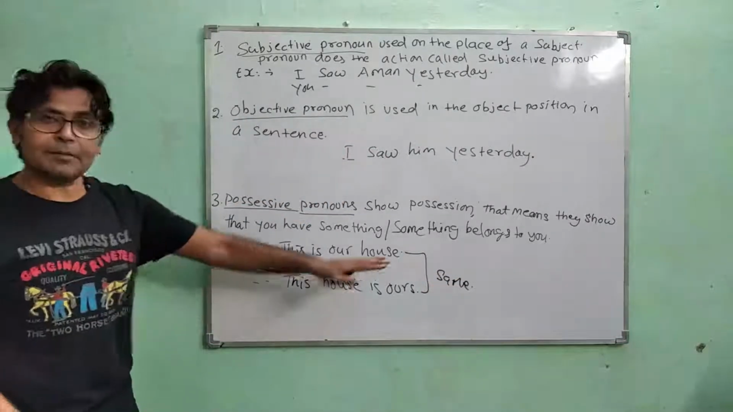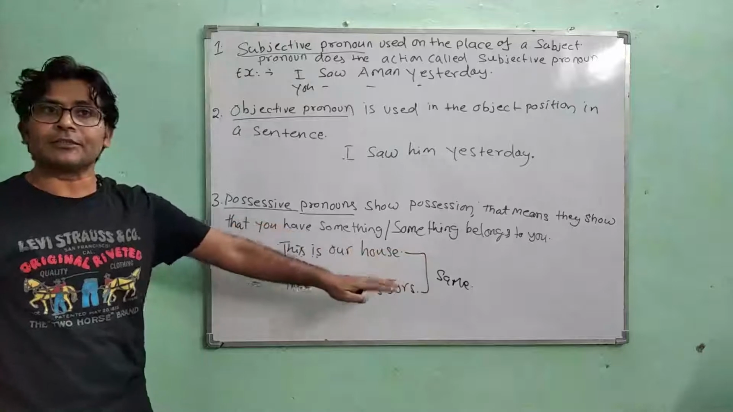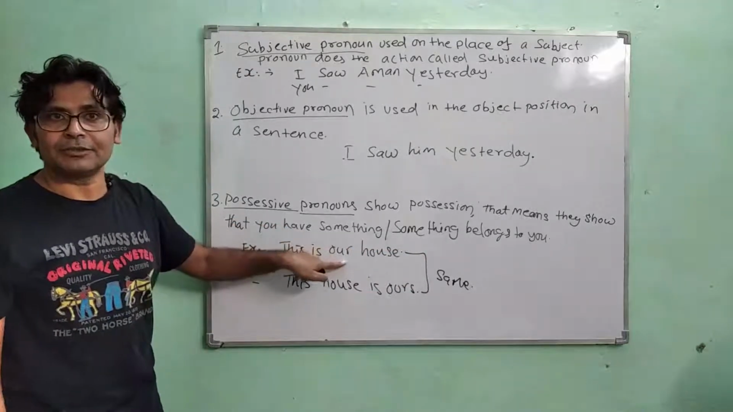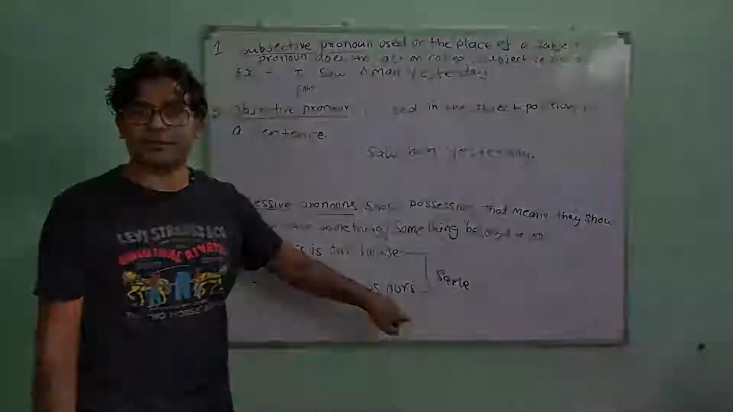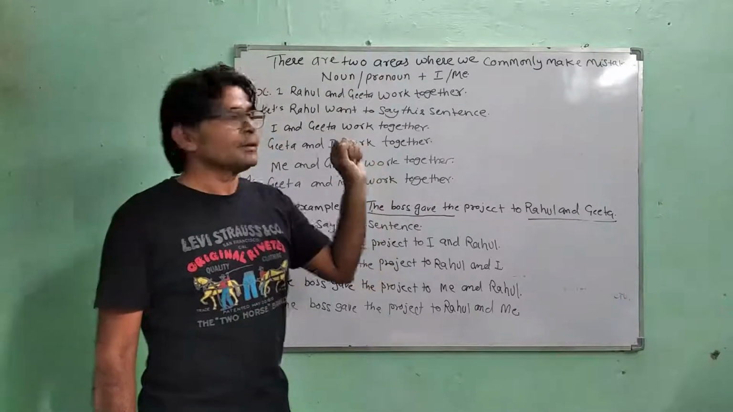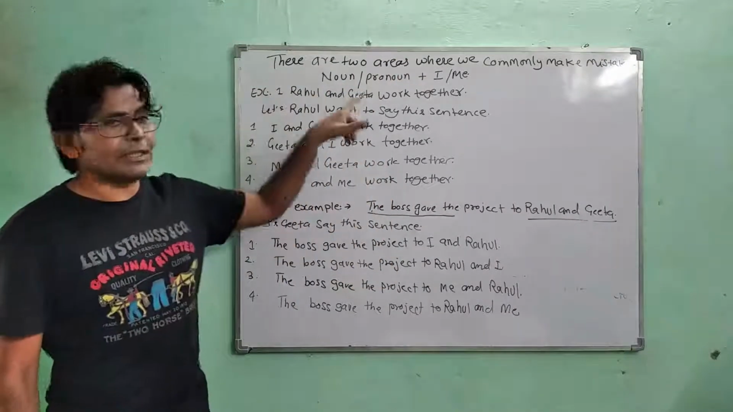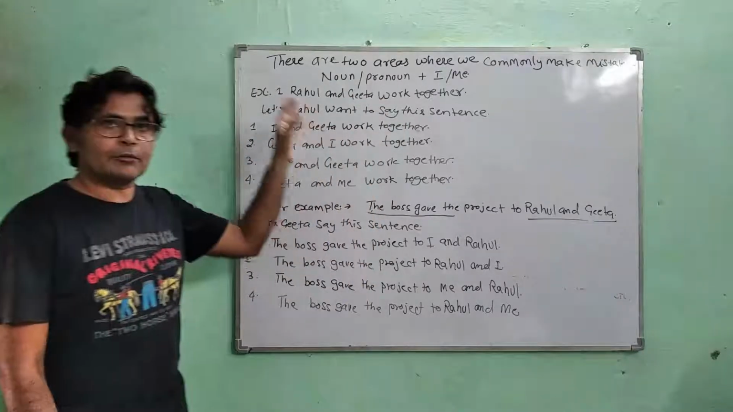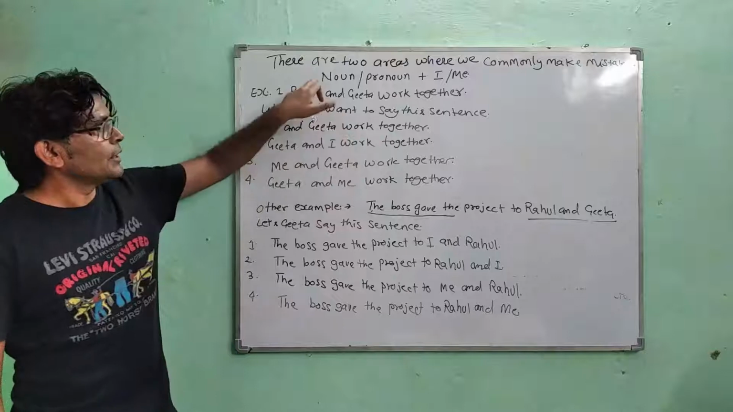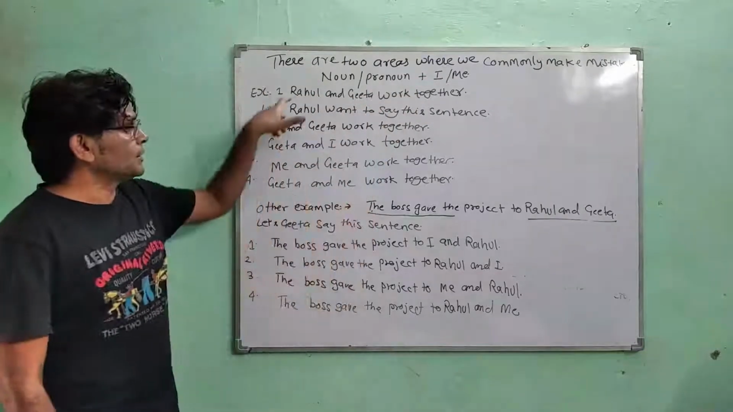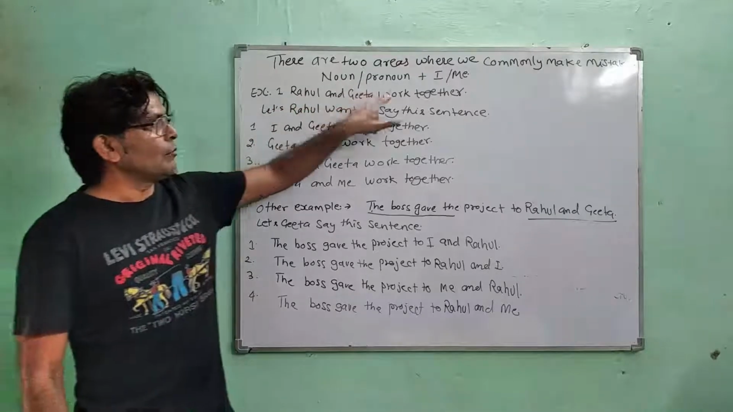Now we can use other possessive pronouns also. For example, this is her house. This house is hers. So the whole group of personal pronouns is very simple. And there are two areas where we commonly make mistakes. So let's talk about those two areas. First, noun and pronoun plus I and me. Let's take an example. Rahul and Geeta worked together.